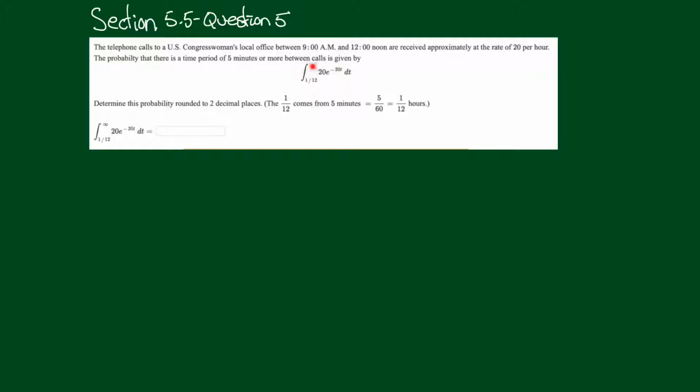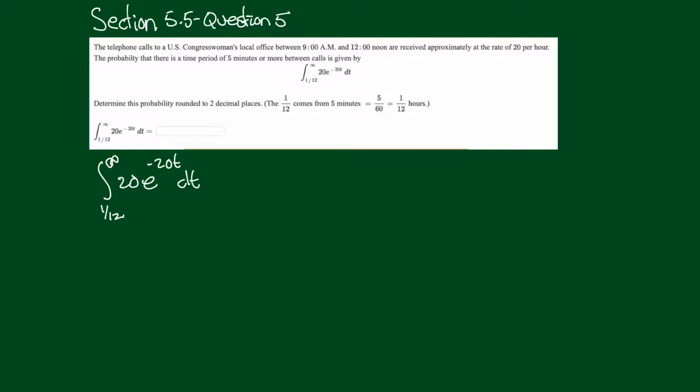All right, so the integral is giving us the probability that there's a time period of 5 minutes or more between calls. Determine this probability to 2 decimal places. All right, so what we're going to do is we're just going to evaluate that integral. So let's start here. Here's the integral from 1/12 of an hour, 5 minutes, to infinity. So this is an improper integral, right? Because our lower limit is a fixed number, a finite value, and the upper limit is infinity.